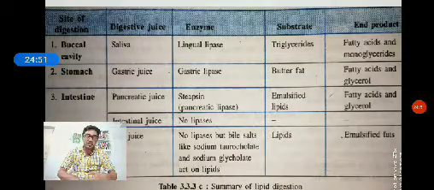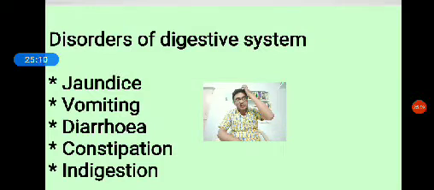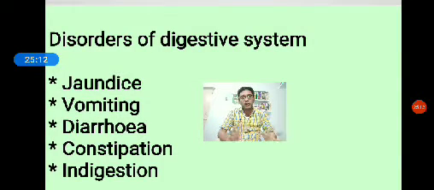Then the disorders of the digestive system. The disorders are jaundice, vomiting, diarrhea, constipation, indigestion. Jaundice is also called icterus. It is caused by abnormal bilirubin metabolism. The liver cells abnormally break down the RBCs, leading to abnormal production of bilirubin. This bilirubin is deposited under the skin, under the eye sclera, or any other region. Those regions look yellow. That condition is called jaundice.